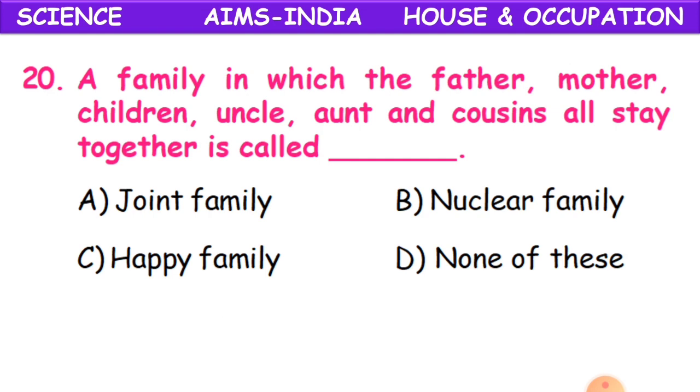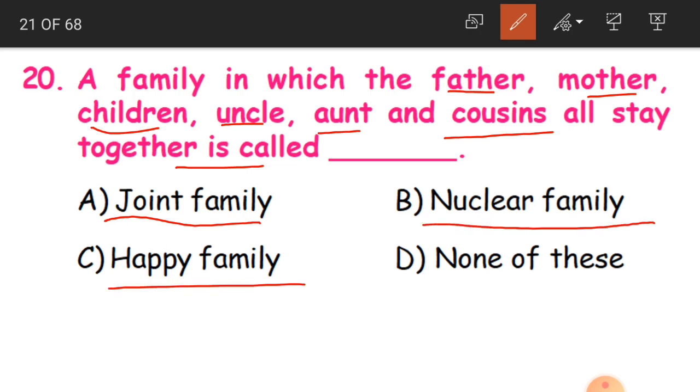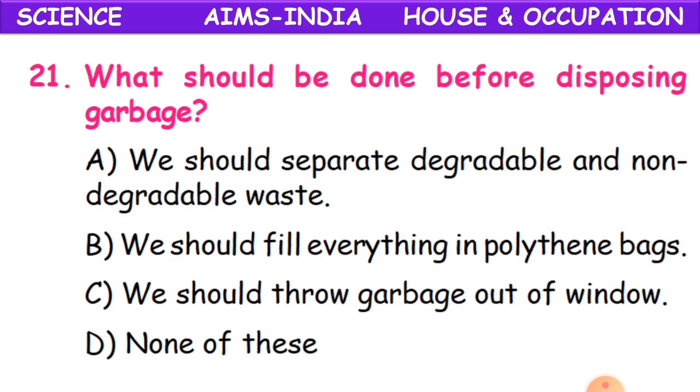Here, in a family, if we have a father, mother, children, uncle, aunt and cousins all staying together in one home, that family is called as either joint family, nuclear family, happy family or none of these. And the answer is joint family. Okay, children, answer is joint family. Clear?